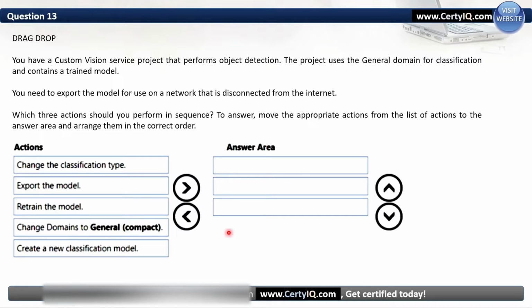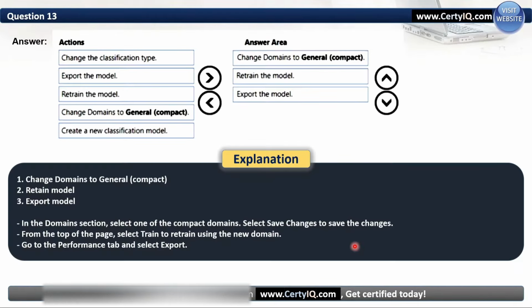In this question, sequence is also important. So the correct sequence is, first we change the domain to General (compact), then second we retrain the model, and then we export the model. So change the domain, then retrain the model, and then export the model. Change, retrain, and export. These are the detailed steps mentioned here.